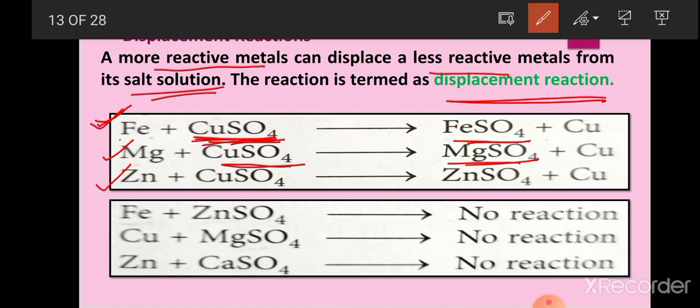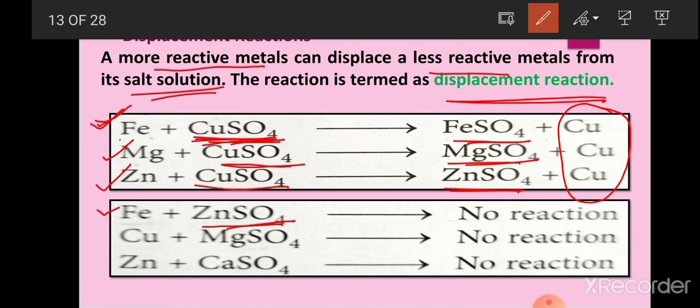Zinc also is present at the top as compared to copper. So zinc displaces copper from the copper sulfate solution, and it forms zinc sulfate, and they all release copper in metallic form. Now in the next example we can see that iron is reacting with zinc sulfate.